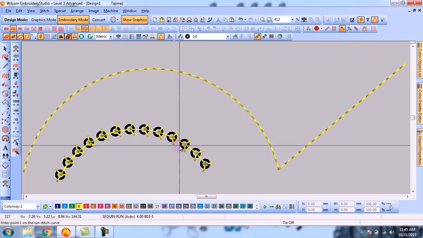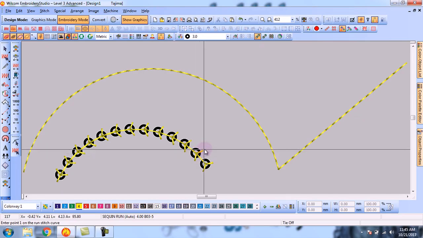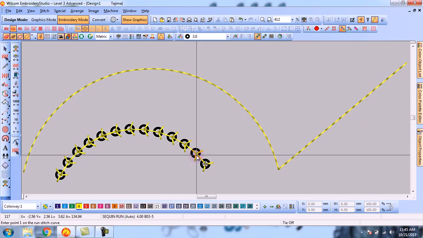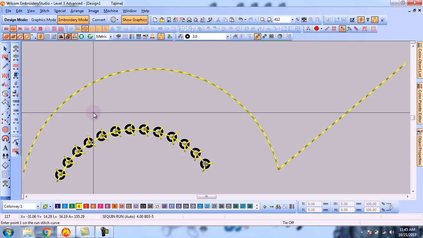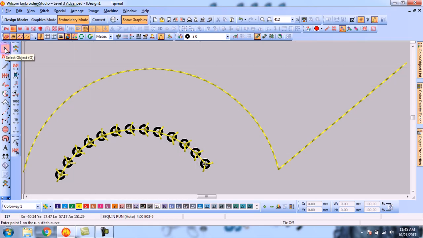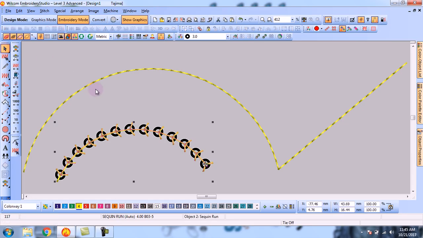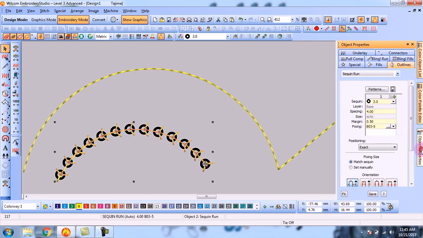you can see that there is one thread here, and a second and a third thread here. So the machine will be stopped here again and again, so it's not good at all. And if you have to use this tool anyway, you can select them and click on the object properties button, and here you can do the settings.